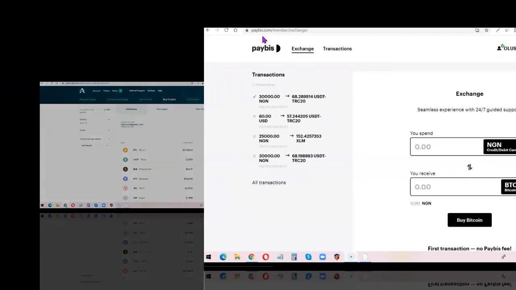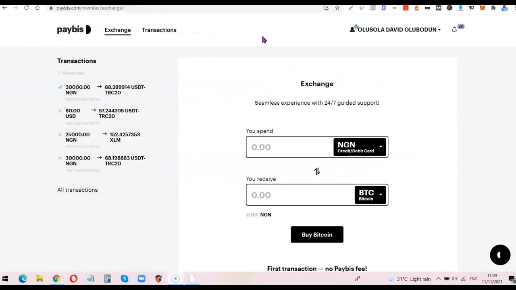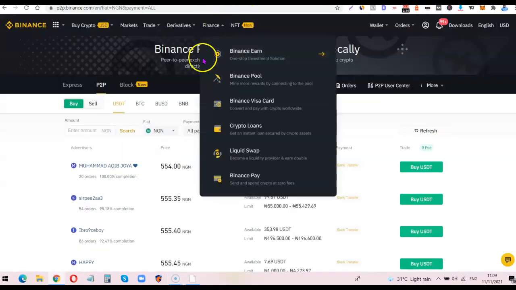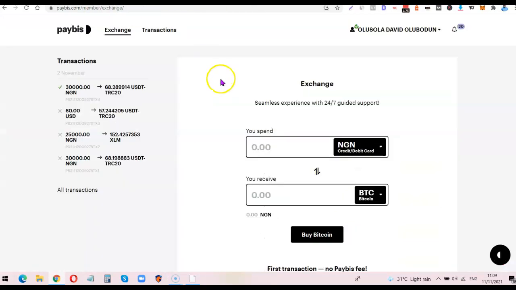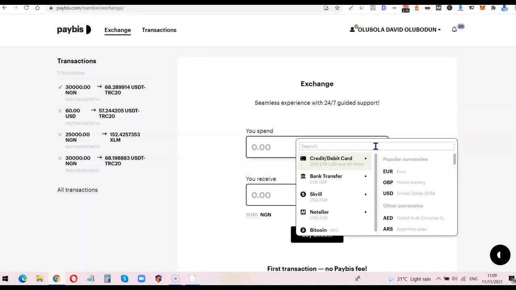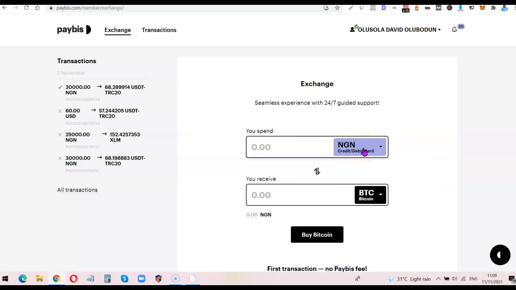As you can see now, Paybiz is another platform that you can use to buy crypto at a low price, then sell it on Binance at the black market exchange rate. Looking at Paybiz now, you can use any of the available options to top up your account. As you can see from here, you can use Skrill, you can use Neteller, and you can also use your normal naira card.